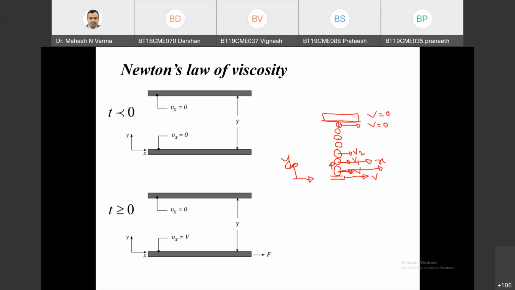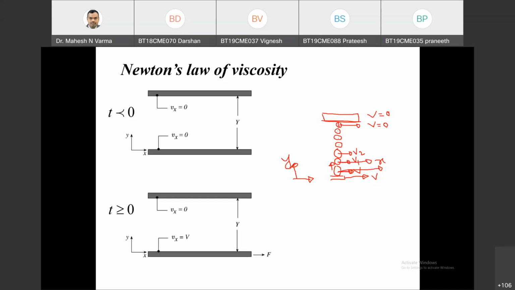Hence it is called a molecular momentum flux or conductive momentum flux, because of the absence of bulk motion in Y direction. There is bulk motion in X direction, so X momentum is transported in Y direction. Hence this is called a molecular momentum flux. This is very important. So why is it called a molecular momentum flux? Because there is no bulk motion.